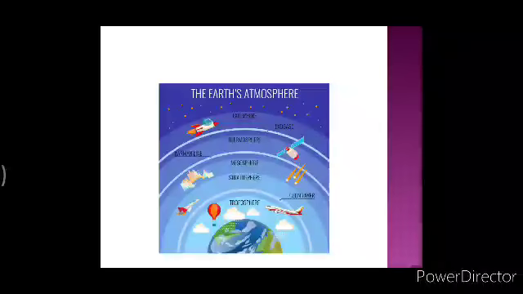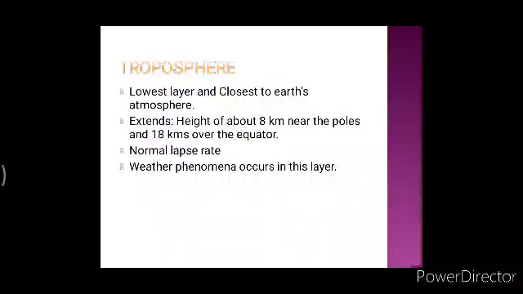So this was the brief introduction about all these layers. I will now explain all these layers one by one. Coming to the troposphere first. The troposphere is the lowest layer and it is also closest to Earth. If we talk about the extent of troposphere, its height is about 8 km near the poles and about 18 km over the equator.